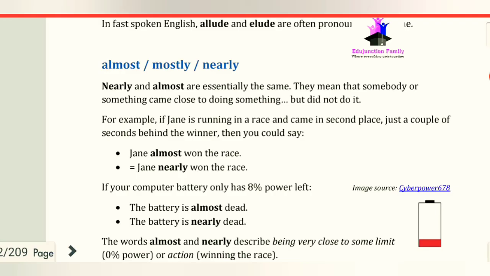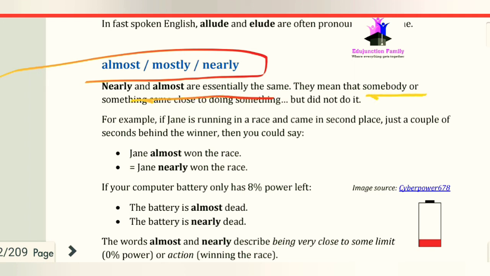And now we talk about almost, mostly, and nearly. Very common words. Nearly and almost are essentially the same. They mean that somebody or something came close to doing something but did not do it.